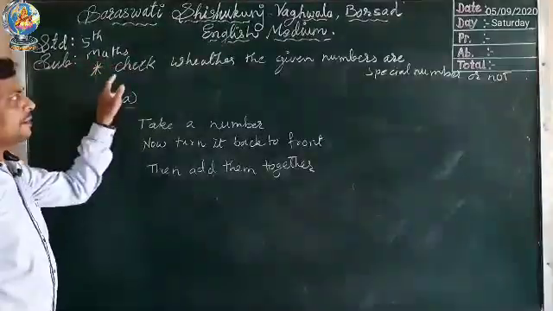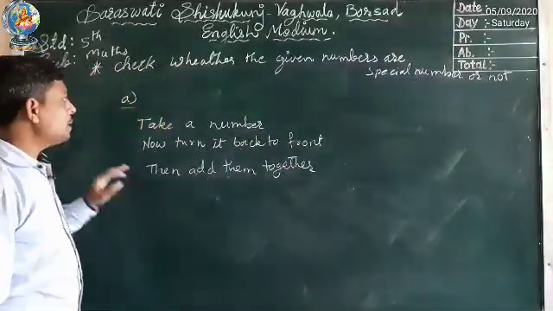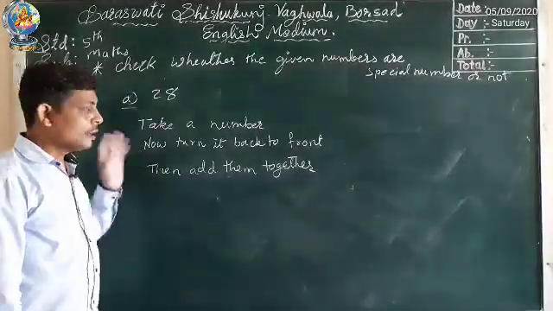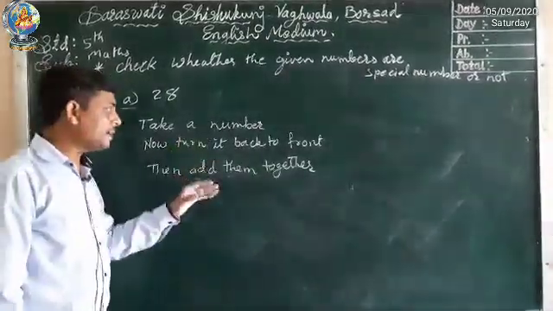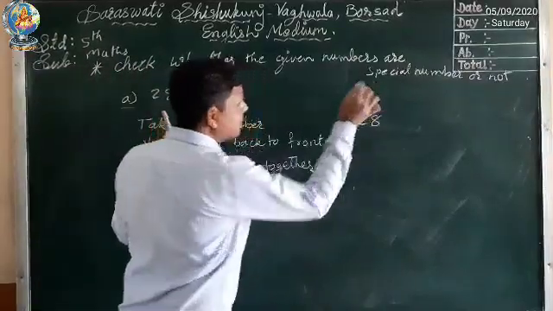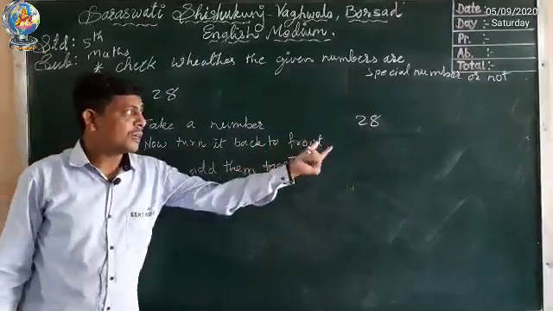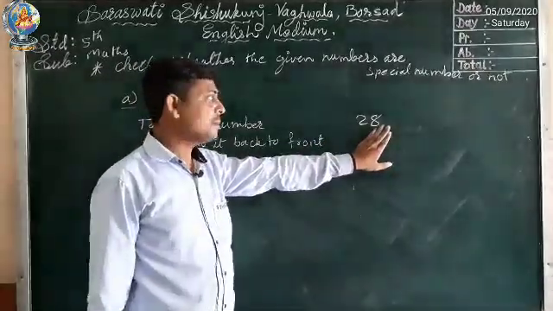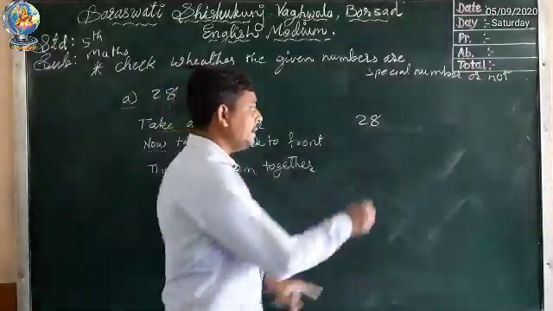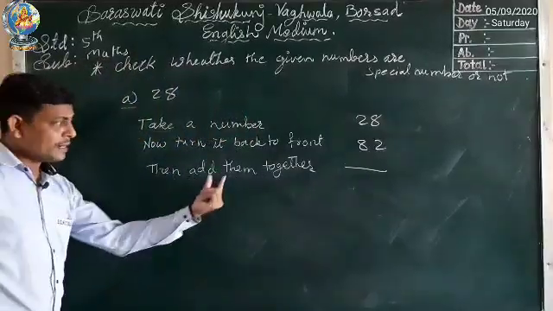Okay. Check whether the given numbers are special numbers or not. If we take the number 28, what do you have to check? Take a number. Which number have we taken? 28. So we will write here 28. Now turn it back to front, which means we have to reverse this number. 28 is there, so we will write 82. Then add them together.